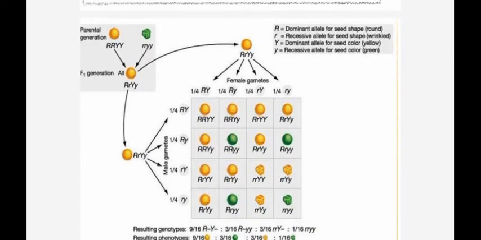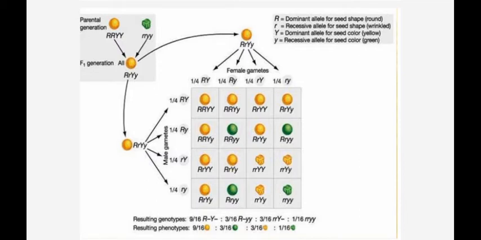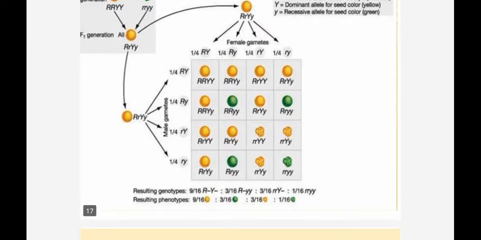Earlier one is a monohybrid ratio; this is a dihybrid ratio. See, in the dihybrid cross, dominant round and yellow seed is taken, and we cross it with the recessive wrinkled and green seed. In the F2 generation, what do we get? A 9:3:3:1 ratio.